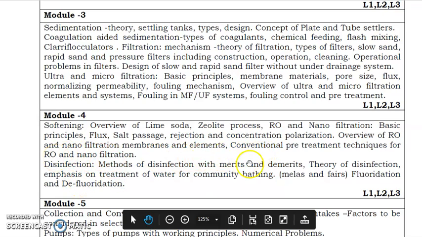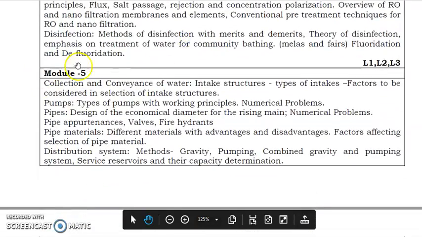Four types of membrane filtration. So those are all things in the third and fourth module. So now the last module, you have many things to study. Now let's first start with the distribution system.